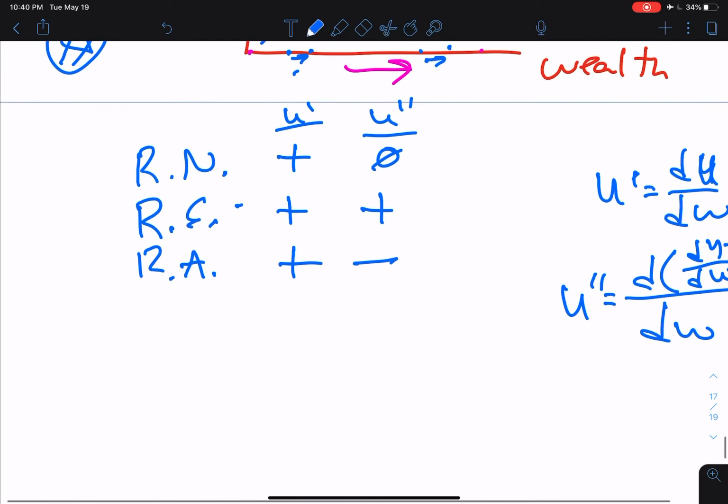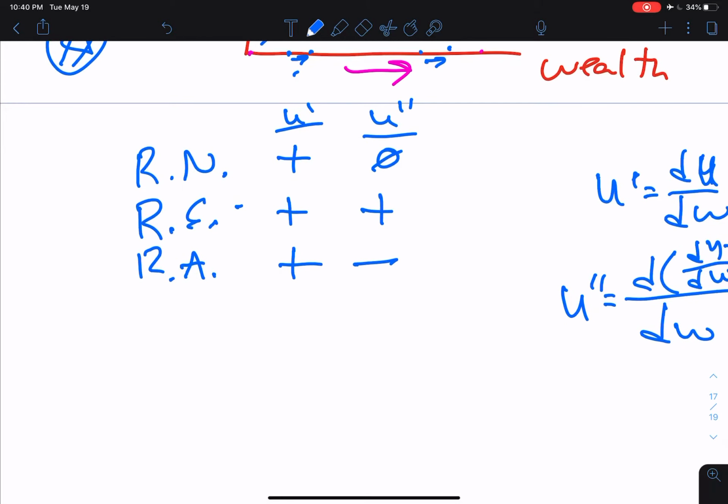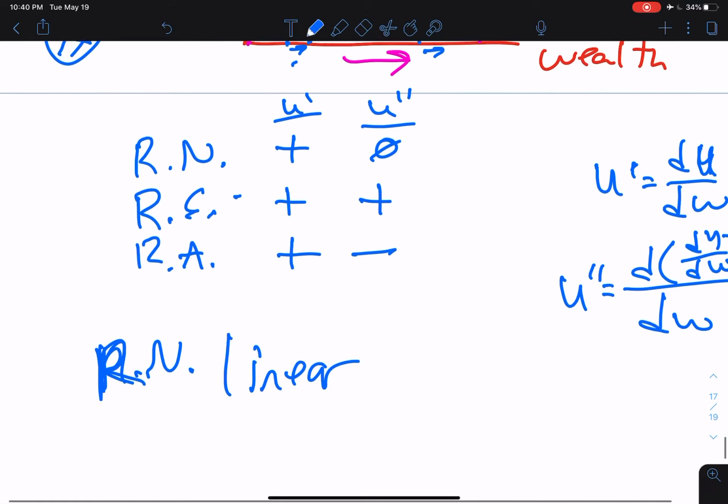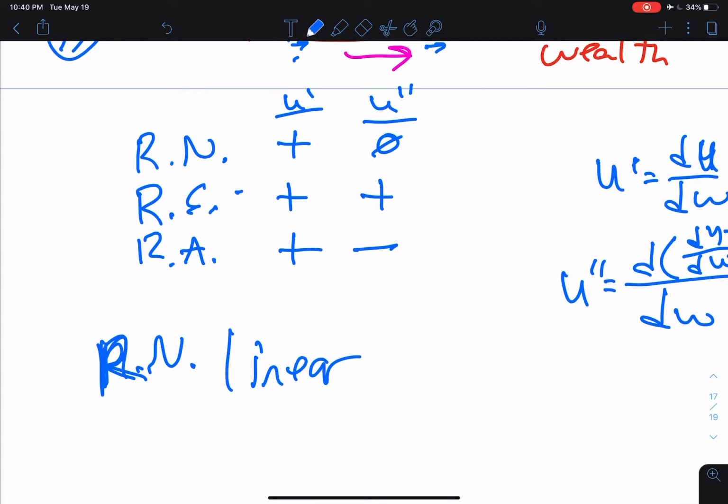Now, if we wanted to mathematically specify these functions, for a risk-neutral investor we would just use a linear function to specify the nature of the utility of wealth function. So, something like utility equals 5 times W, or something like that.